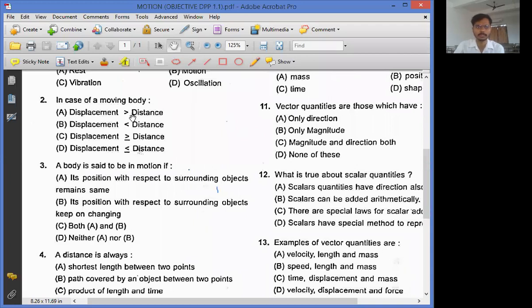Displacement is always more than distance. Displacement is always less than distance. Displacement can be more than or equal to distance. And finally, displacement is always less than or equal to distance. For a moving body.